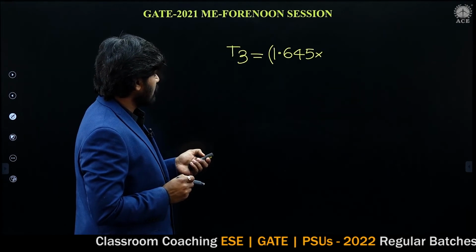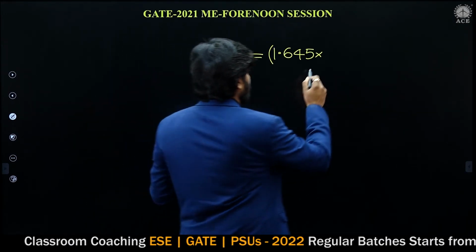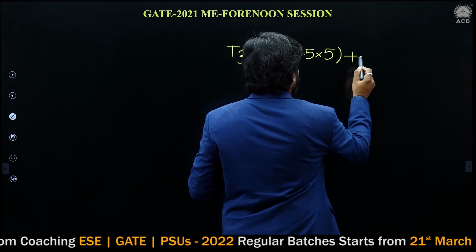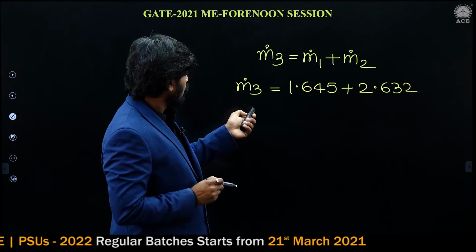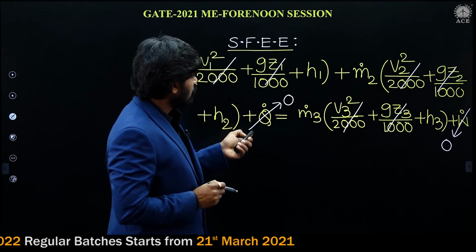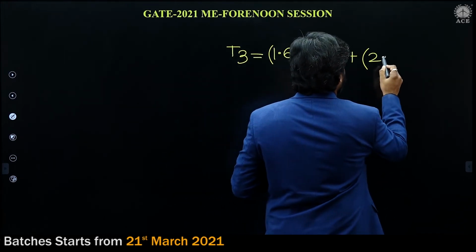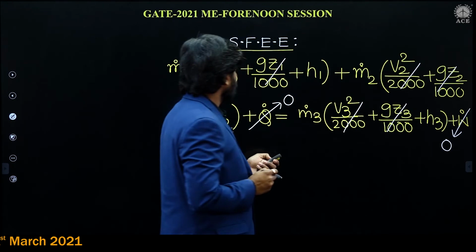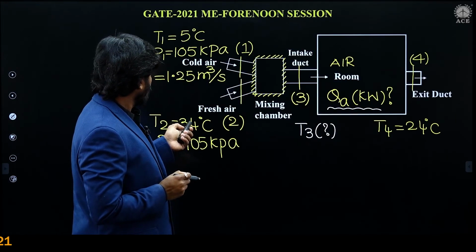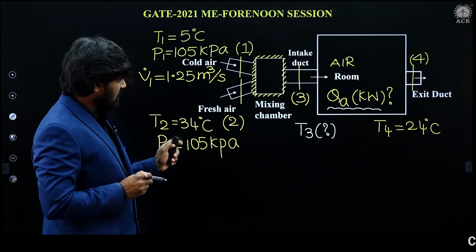I am substituting in degree centigrade. Plus m dot 2, 2.632, times T2. Temperature at 2, 34 degrees centigrade.